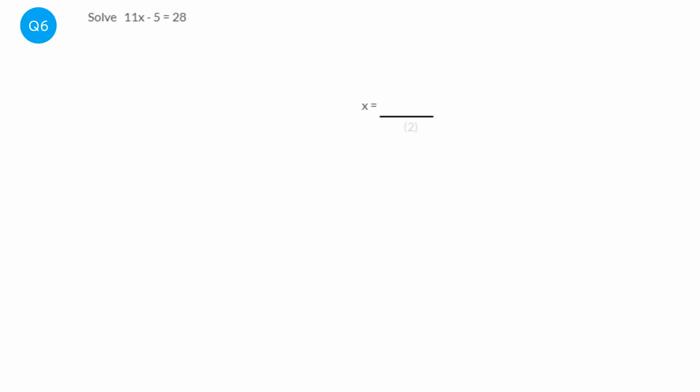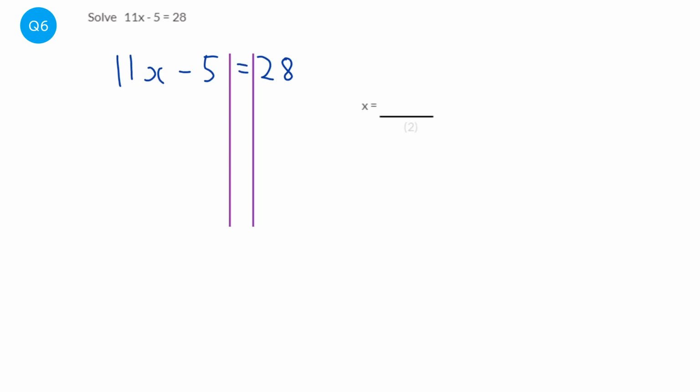So to solve this, I'm going to first of all just write out the question just to make it a bit bigger. First thing we do is put in our solving lines. So we just put a set of lines to the left and the right of the equals. And what we need to do is get the x on its own. So looking around, there's this 11 we want to get rid of, and this take away 5 we want to get rid of. Always get rid of the plus or the take away first. So we're going to focus on this minus 5. We've got to figure out what is the opposite, what's the inverse of take away 5.